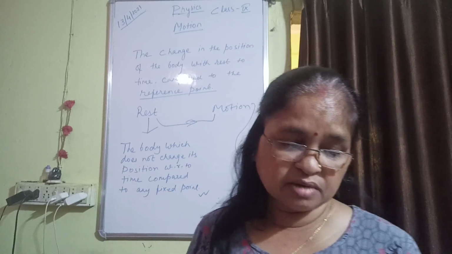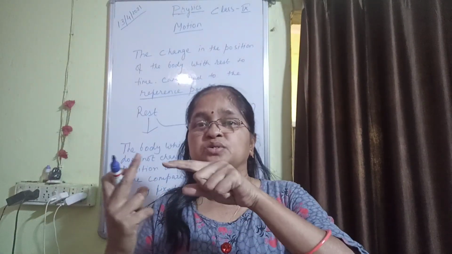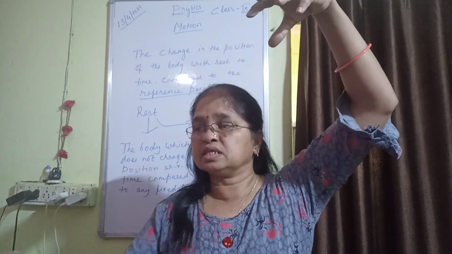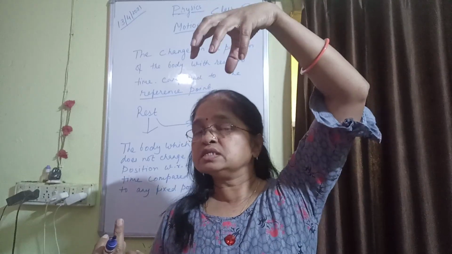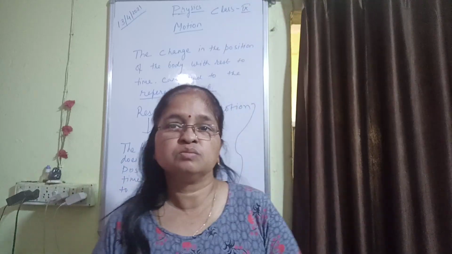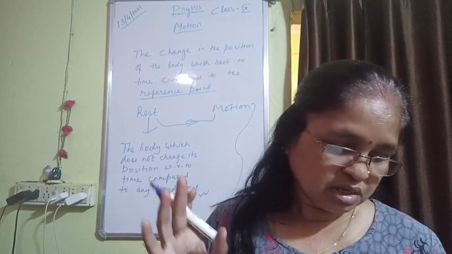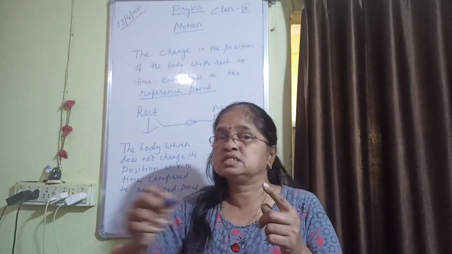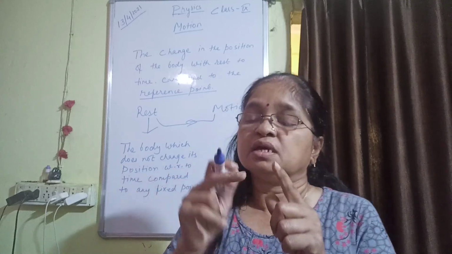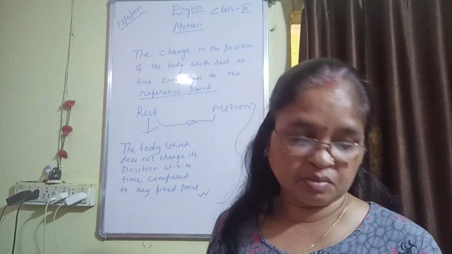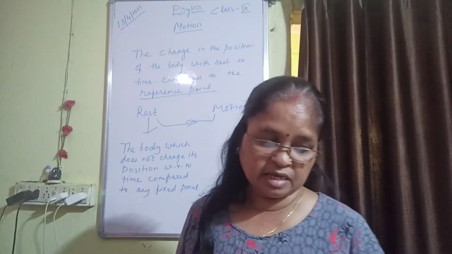For example, you have seen merry-go-round, वो झूला जो एक बार रोटेट भी हो जाता है, रिवॉल्व भी हो जाता है, या फिर एक फ्रॉक पे वो झूले पे हम लोग घूमते हैं, that is merry-go-round. तो this is remaining same but this is moving. So whole of the body is not moving, that is rotational motion. Then you will come to vibratory motion. Pendulum clock, this is vibratory motion. That means it is repeating its motion after a certain interval of time. So that is vibratory motion. So there are different types of motion.